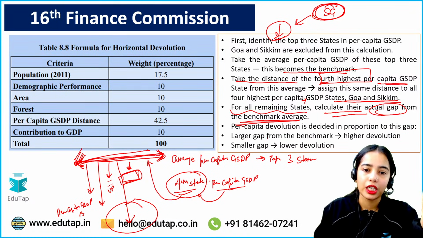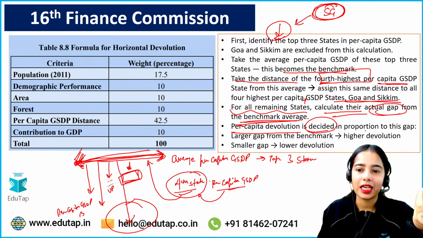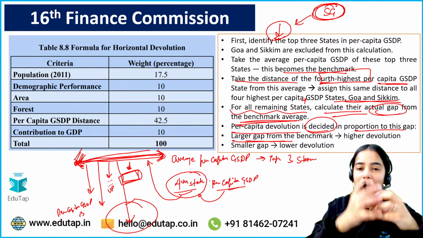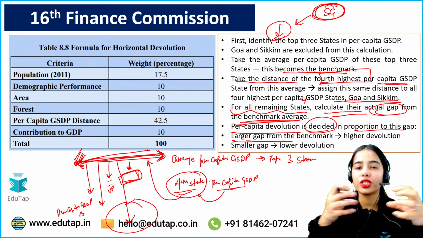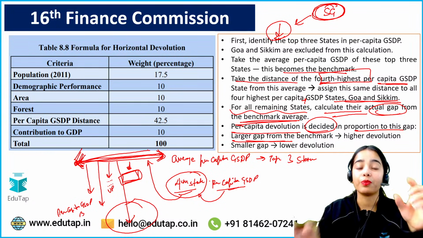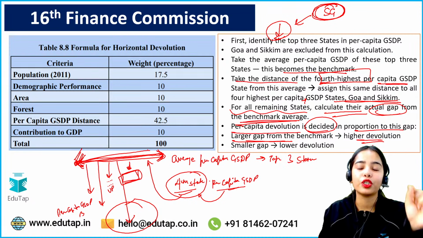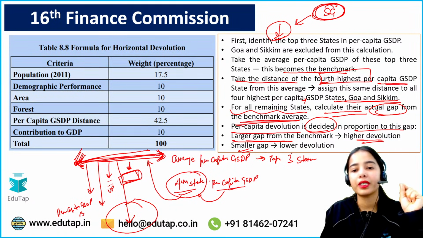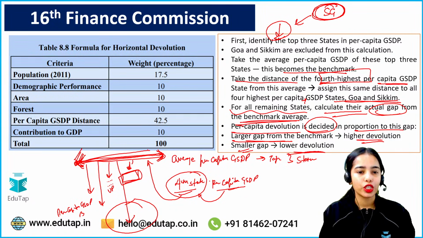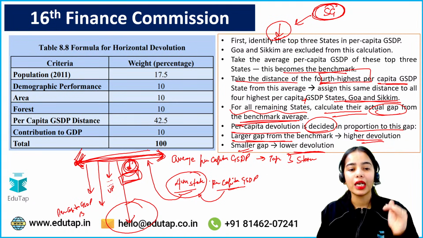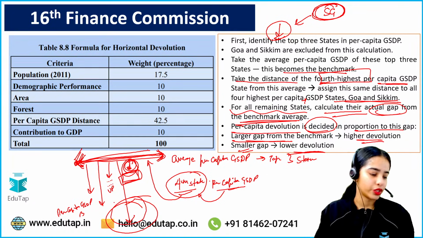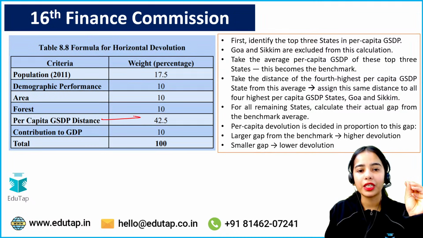devolution you will get. So per capita devolution is decided in proportion to this gap. The larger the gap is from the benchmark, the larger the gap is in your per capita GSDP from the benchmark, the higher the devolution you will get. The smaller the gap, the lower the devolution you will get. So the smaller the gap, the lower the devolution, the larger the gap, the higher the devolution. Any confusion?